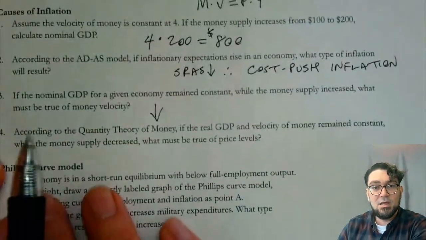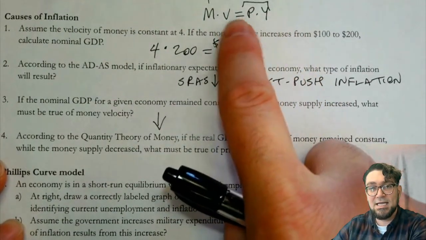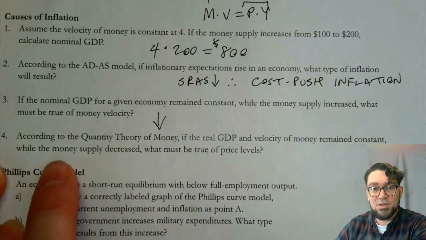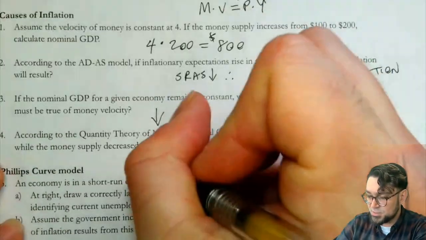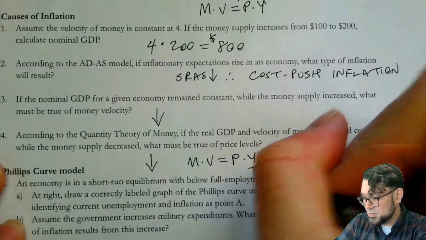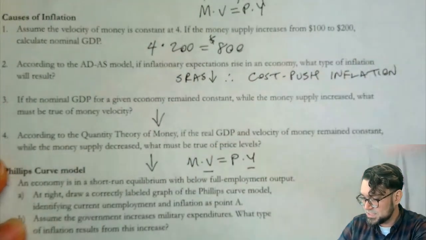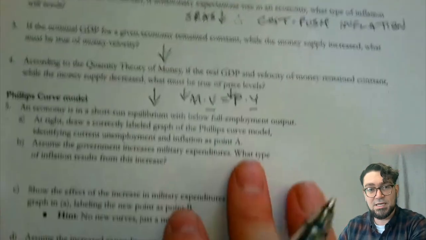It had to have. According to quantity theory of money, if the real GDP and the velocity of money remain constant, so that's the Y and the V, then while the money supply went down, what must be true of price levels? Well, they had to have also gone down, right? So M times V equals P times Y. This one stayed the same. This one stayed the same. And it says this one decreased, so therefore this one must decrease. That's the way to kind of think through those.